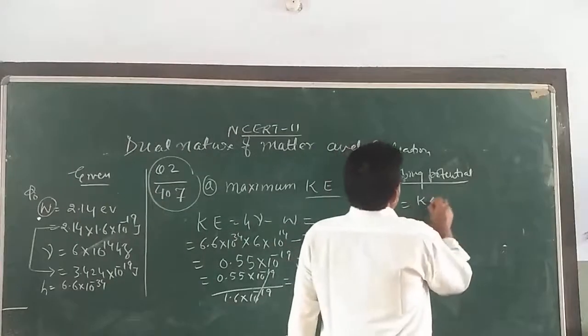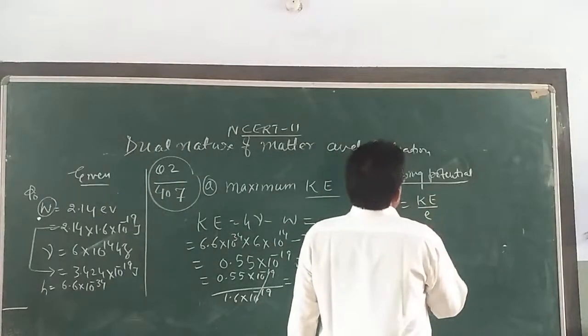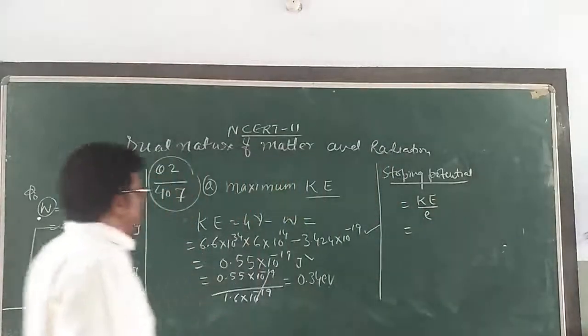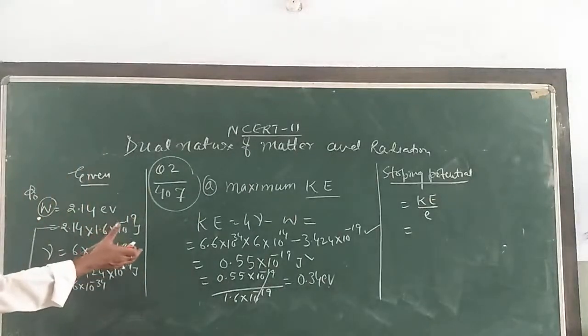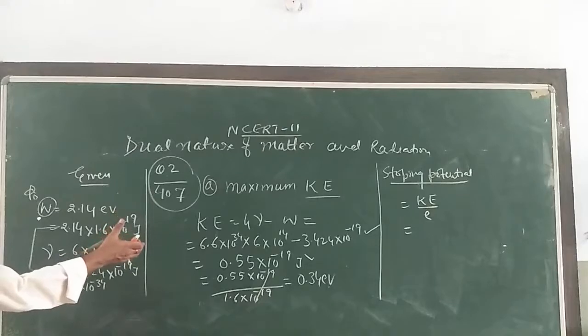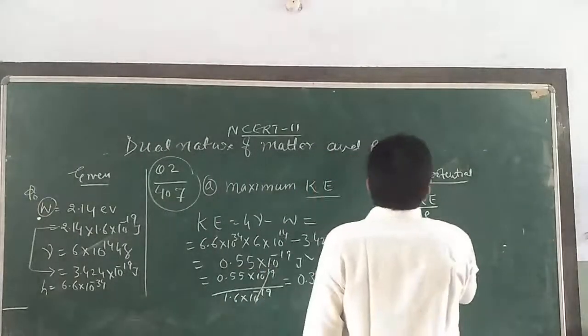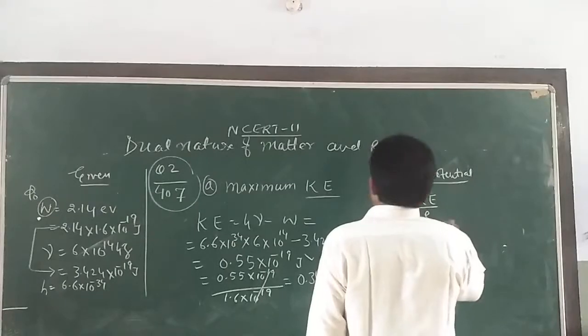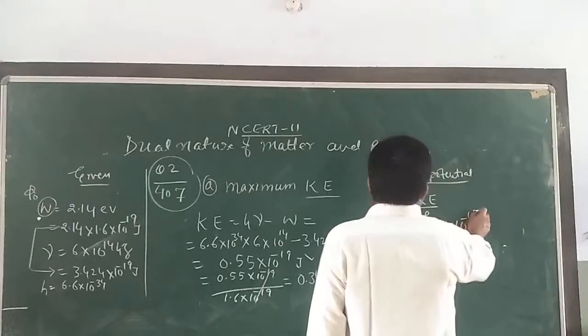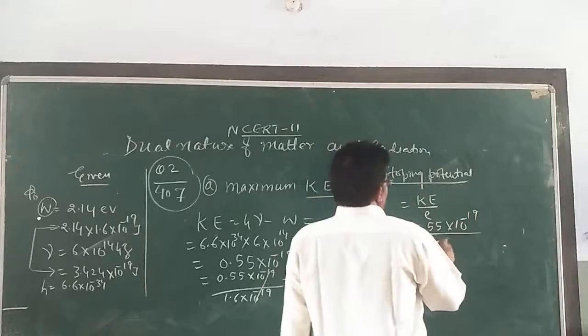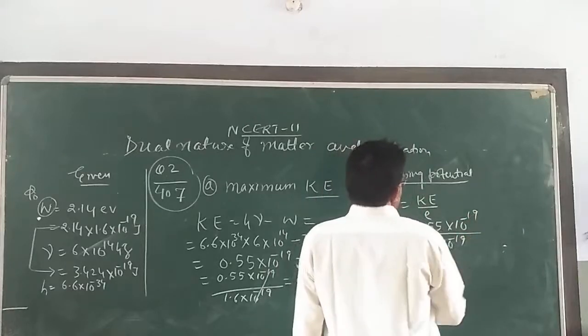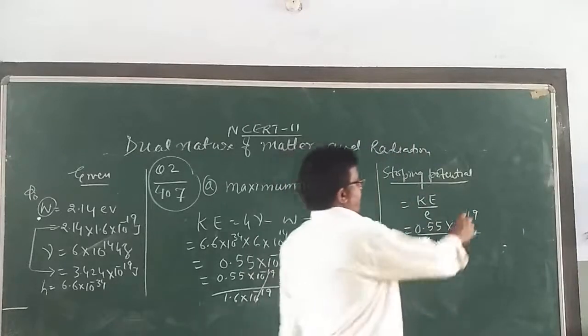So here the kinetic energy is 0.55 into 10 to the power minus 19 divided by 1.6 into 10 to the power minus 19. Put this value here: 0.55 into 10 to the power minus 19 divided by the charge of an electron. Here again this is cancelled.